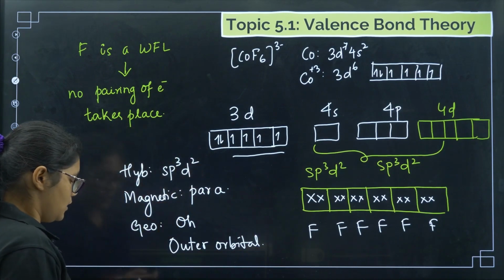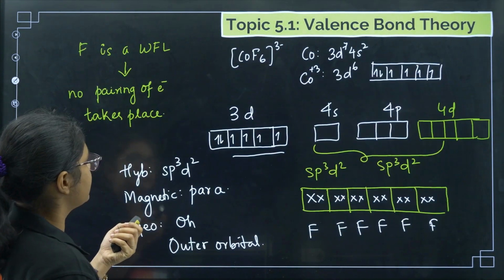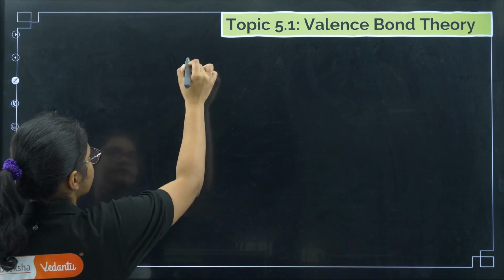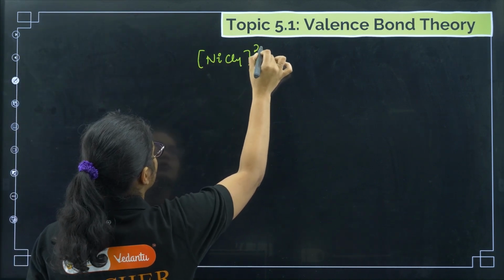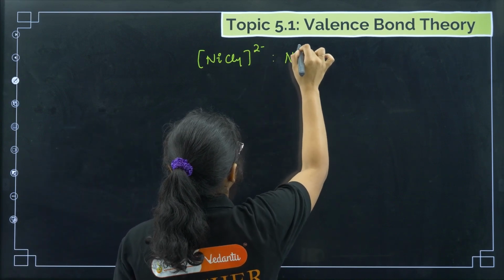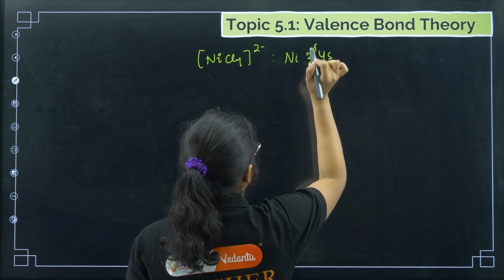Okay. Fine. Now we'll do 2 more examples, NiCl4 2 minus. Okay. Let us see this one. So now if I calculate here, the nickel electronic configuration is 3d8 4s2.